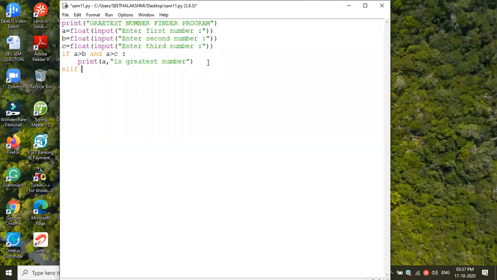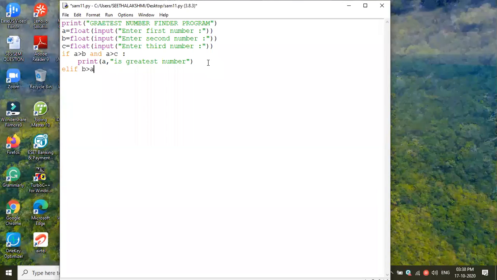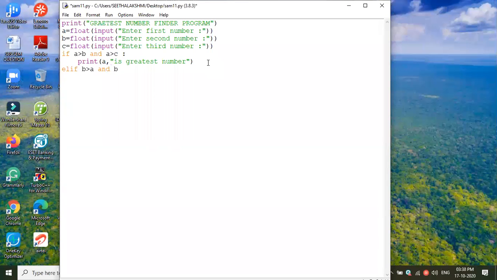If I want B greater than A and B greater than C, very good, nicely said. B greater than A and B greater than C. Then we can say what? B is greater, correct? Yes, sir. So B is the greatest number.